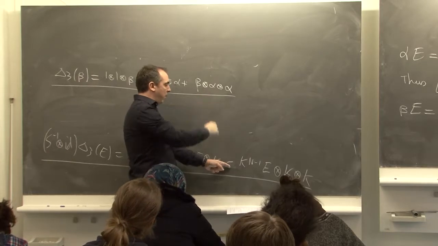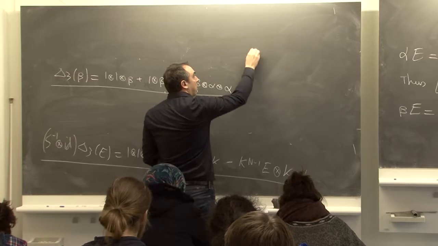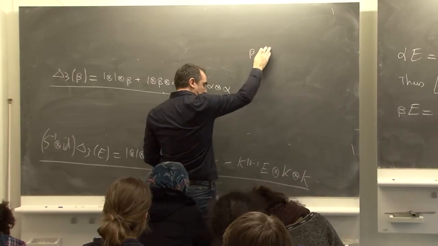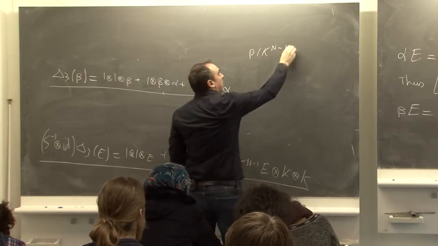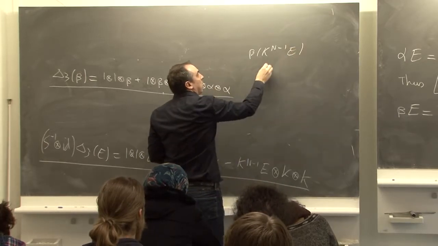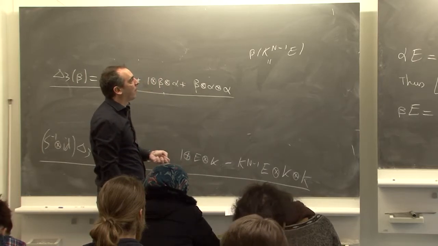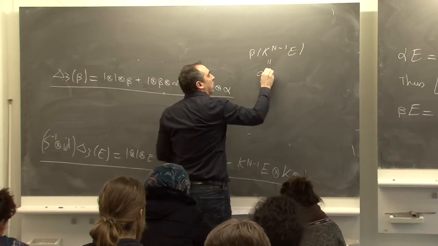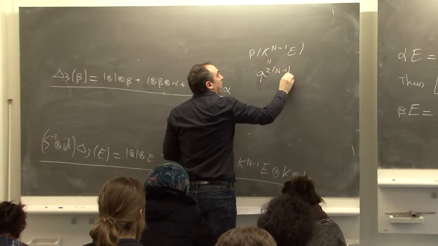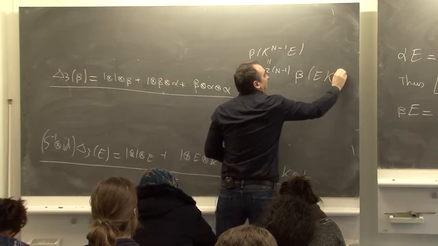So now you have beta k to the n minus 1 E. So Ke E q squared, so it is q 2 n minus 1 beta E k n minus 1.